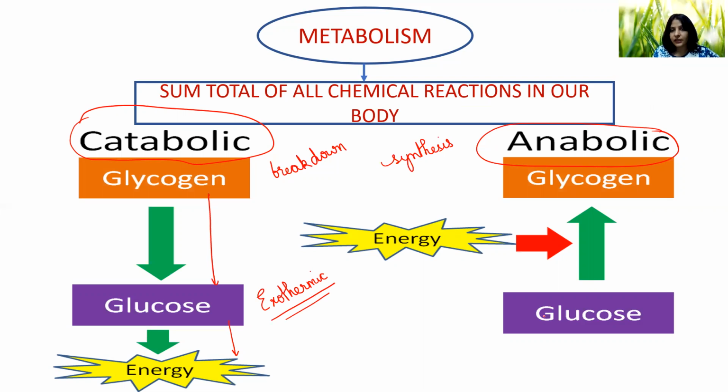Anabolic process, we don't need energy that much. What our body will do, we have eaten food, it has been converted into glucose, the body will store it in the form of glycogen. So glucose is being converted back into glycogen using some energy. So these processes which require energy to occur, they are known as endothermic reactions.